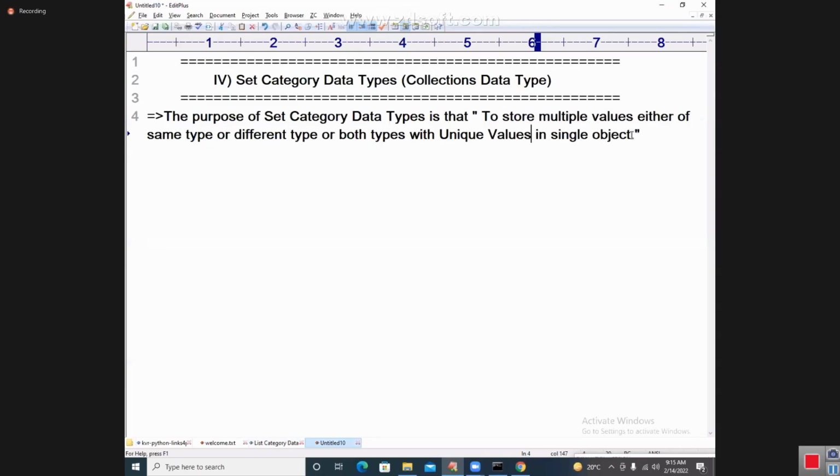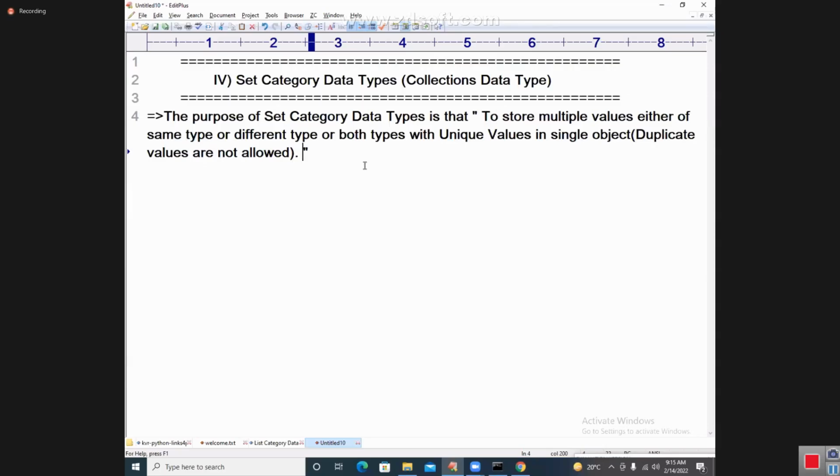No duplicates are allowed. I can say in brackets, duplicate values are not allowed. Duplicate values are not allowed. You must be careful about this point. Duplicate values are not allowed, my dear students. Please keep that in mind.